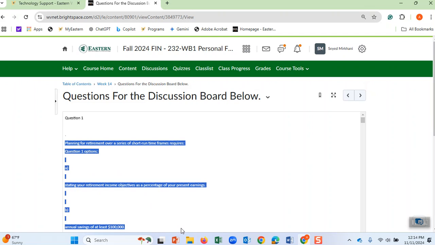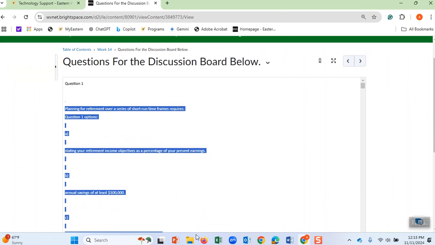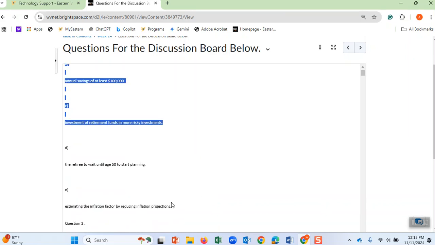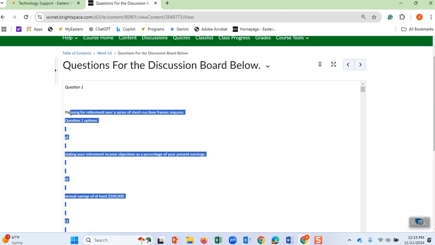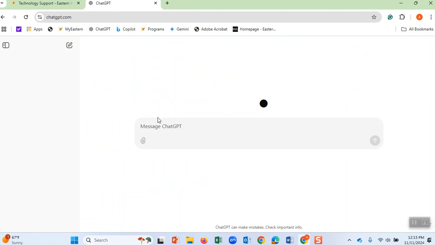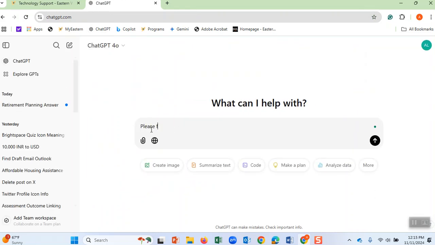I take the question and I take these five options here. These are from A to E. Here you go. This is the question. I copy that. And then I go to ChatGPT here, and I say, please find the answer to the question. I want to see if I am right or wrong regarding what I think. Please find the correct answer to the question.